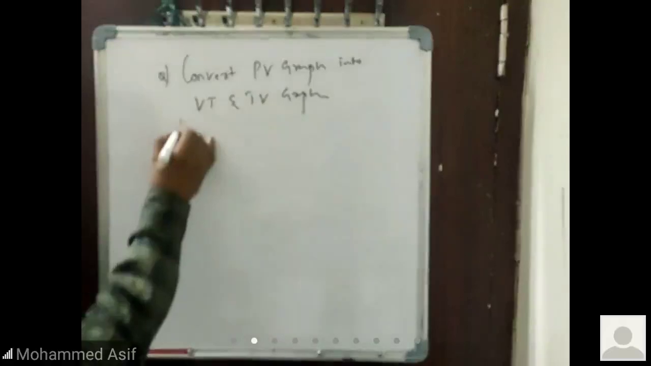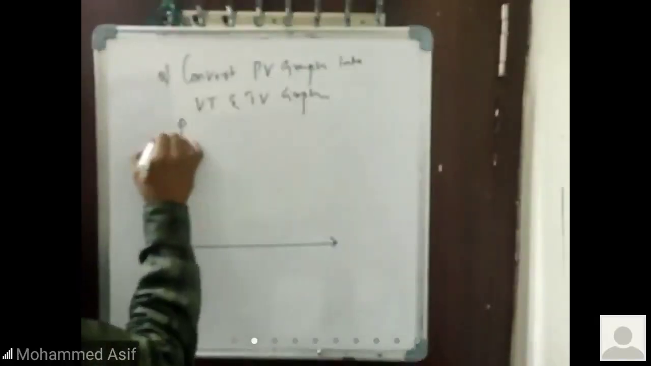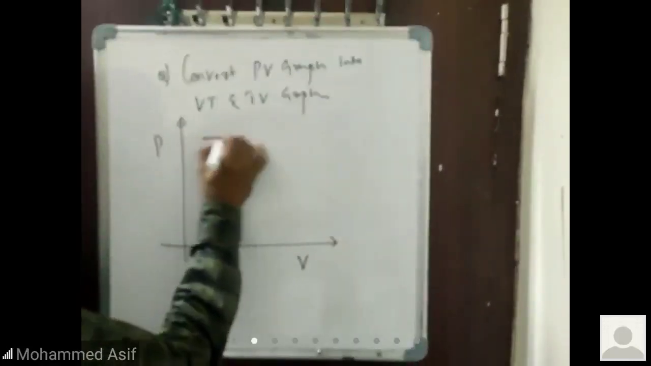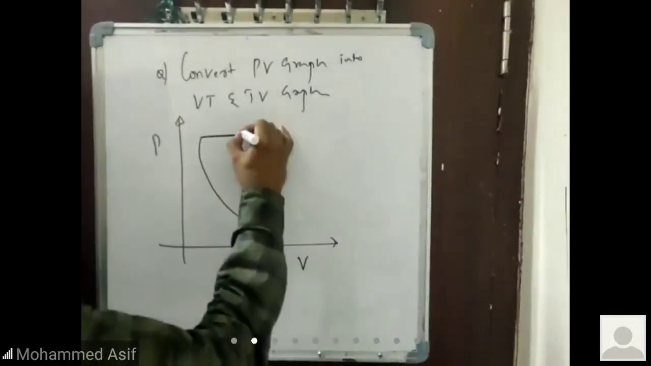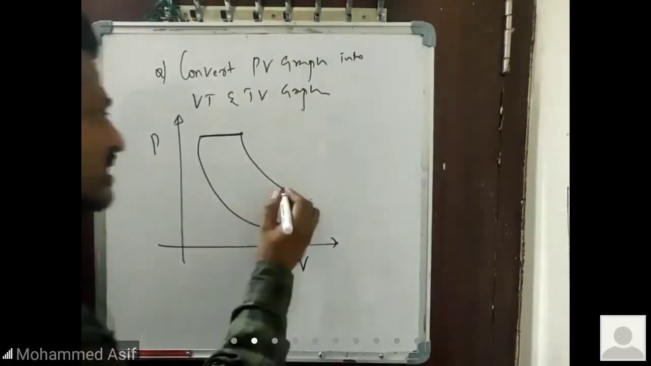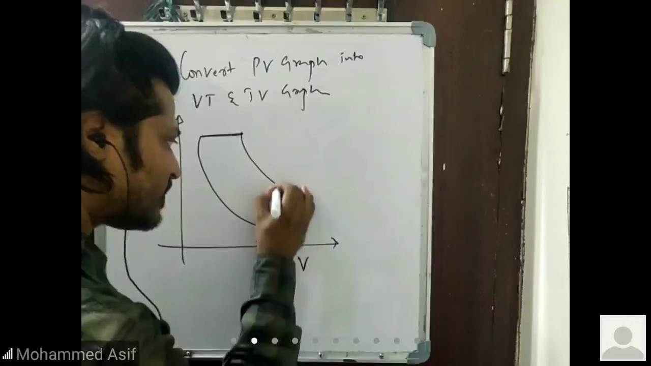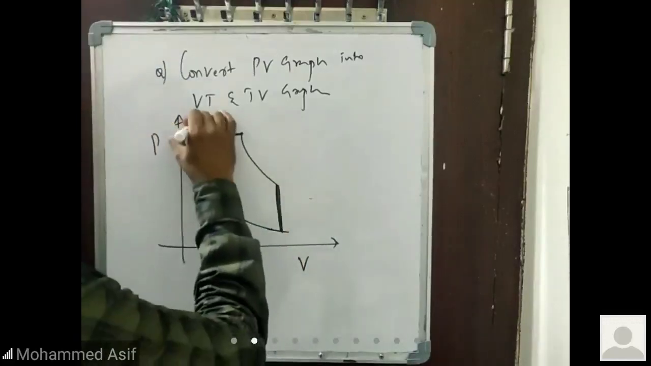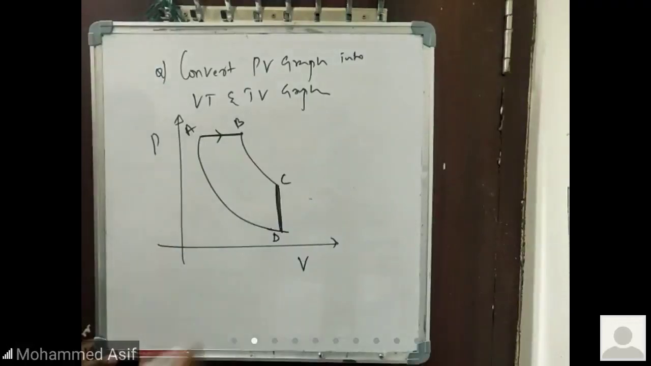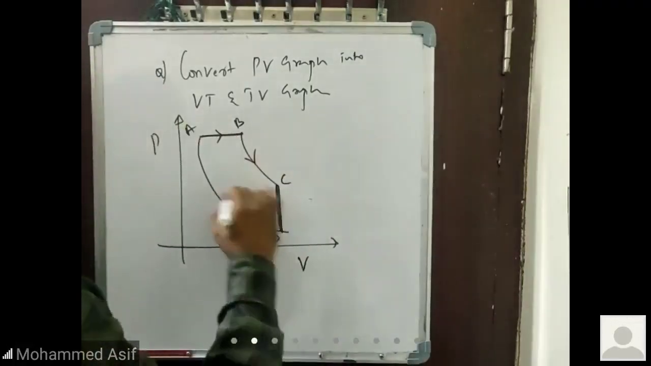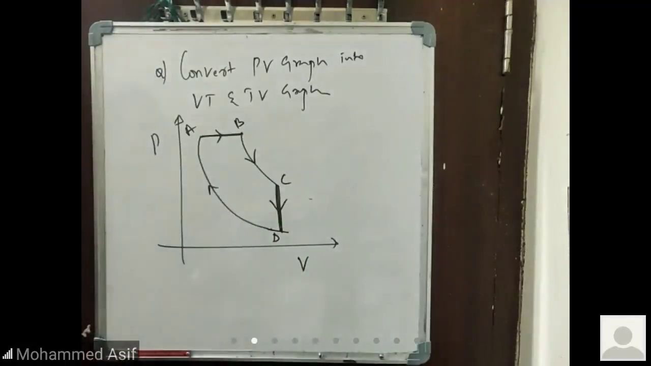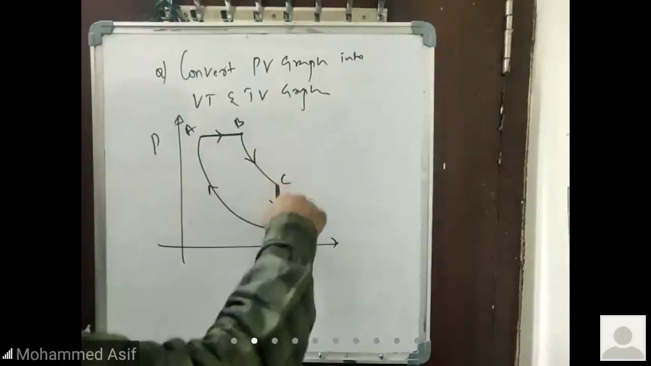A PV graph is given for me. This is the given graph, T versus V. So here this is a process right now. From here to here, this is one process. This goes like this, this goes like this, and here it comes somewhere in the given condition, and this will become straight like this. So this is your A, this one is B, this one is C, this one is D. It is going from A to B, then B to C, then C to D, then D to A. This is the given process. A B, B C, C D, and D A.